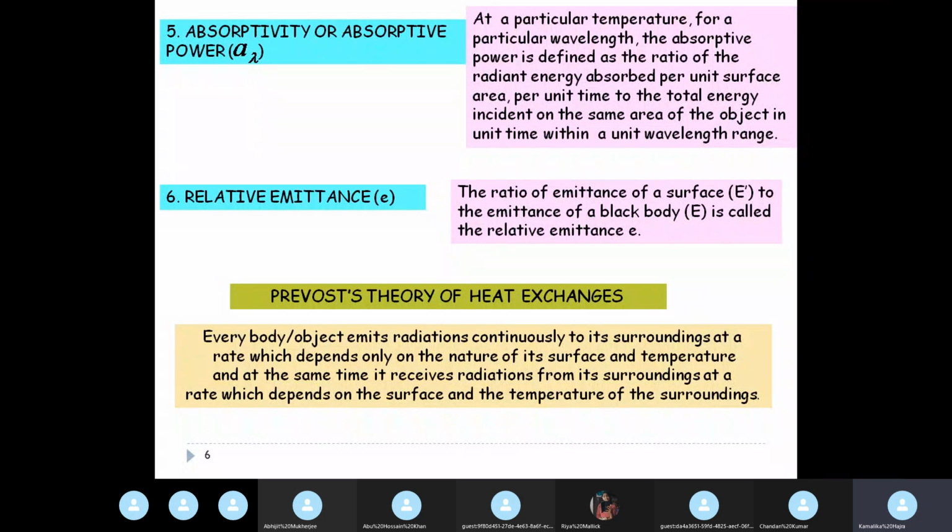This is what I told you, that continuously radiation is emitted from a body to the surroundings, and the rate of emission depends on the nature of the surface and the temperature, as well as the radiation that it receives from the surroundings is again at a rate that depends on the surface and temperature of the surroundings.